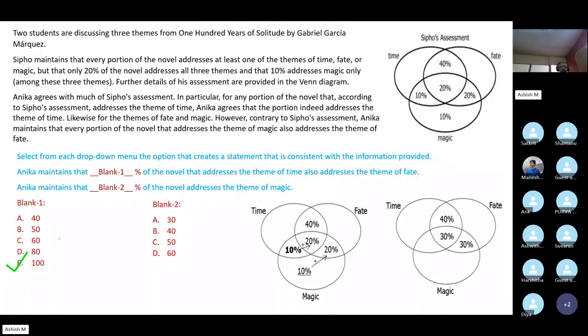Now I think the second one will be easier. Anika maintains that dash percent of the novel addresses the theme of magic. How much would this be? This is easy. The theme of magic is obviously this entire circle, which is basically 60%.